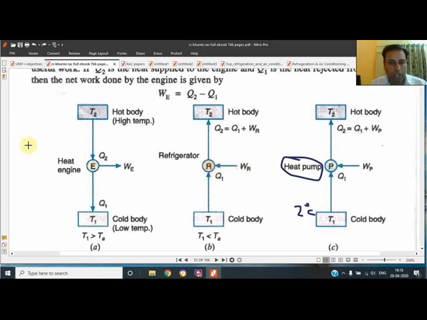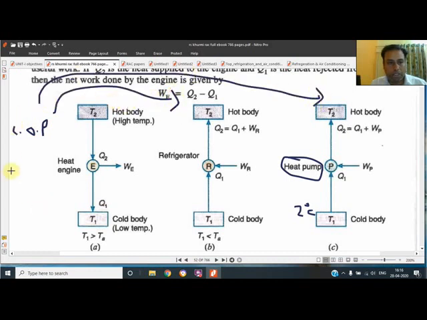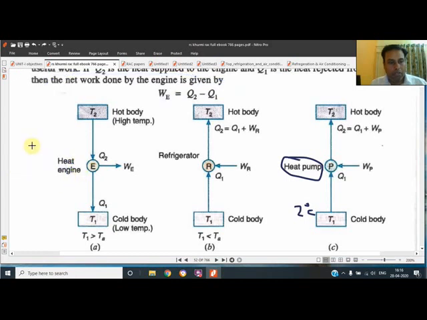So when we go for the COP of any system, COP is the term used only for these two systems, because for the first we are using the efficiency. COP is defined as the desirable effect, what is desired.